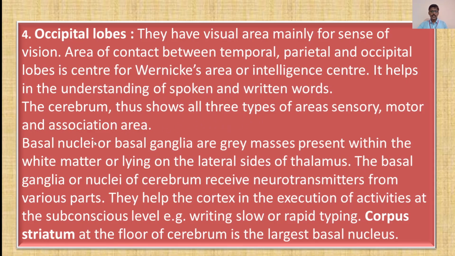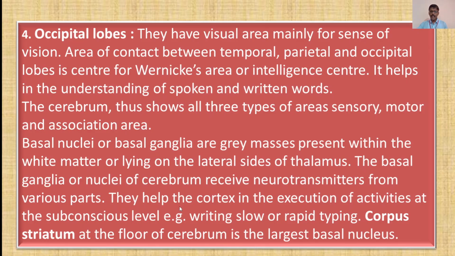Then basal nuclei or basal ganglia are gray masses which are present within the white matter or lying on the lateral sides of the thalamus. Then the basal ganglia or nuclei of cerebrum receive neurotransmitters from various parts.